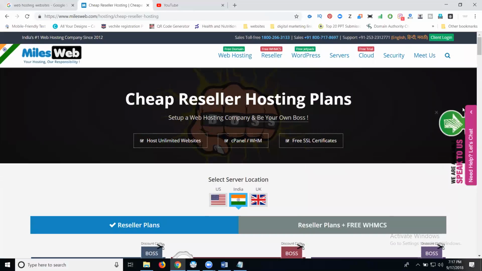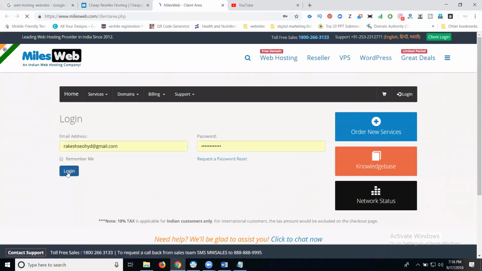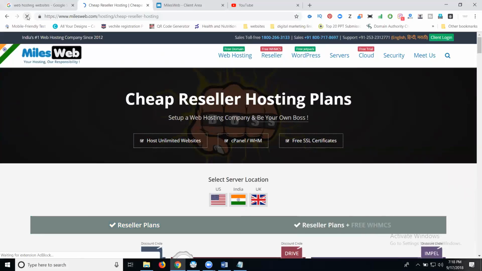First of all, for any purchase, login is a must and important. When you click login for the client area, you can go with the package for your purchase. So I'm logging in with my email ID and password. Click it. Refresh it. So, clear. Every account you can sign up with your domain purchase with the hosting.